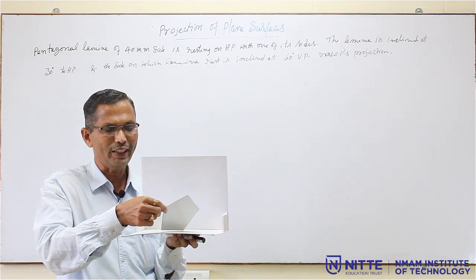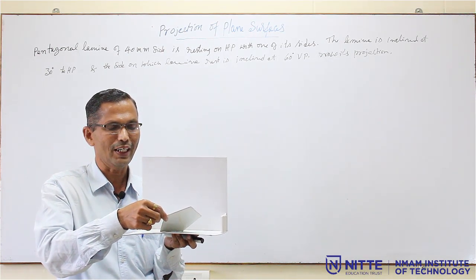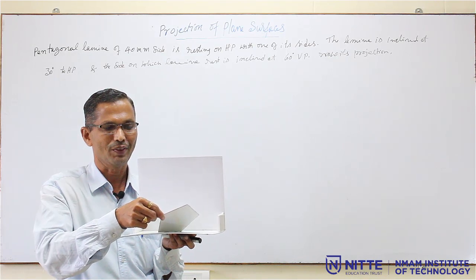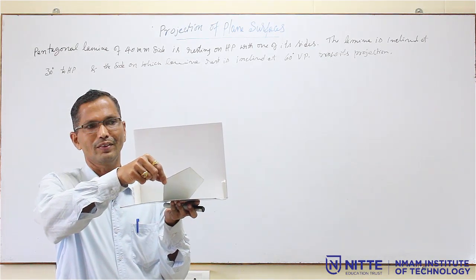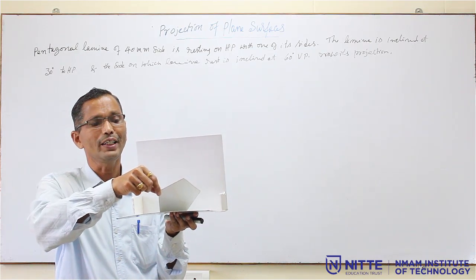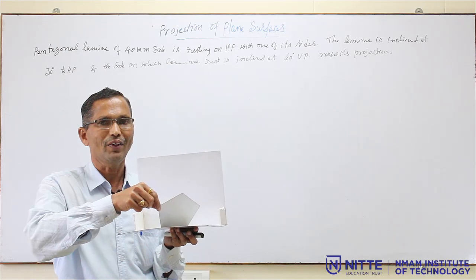But if I hold it in this position, that is inclined at an angle of 30 degrees to HP, and the side is inclined at 60 to VP. So, this is the position. In this position, how does it look for you? That is the front view. Similarly, in this position, what is the top view? So, this is the final answer you have to get.